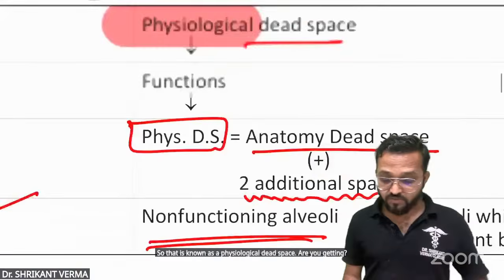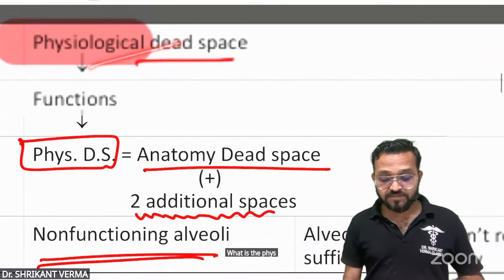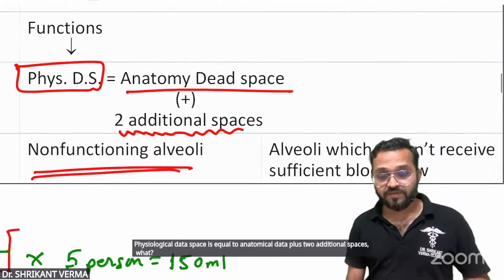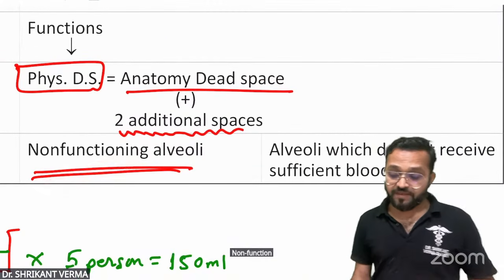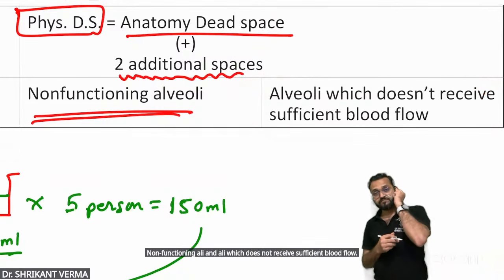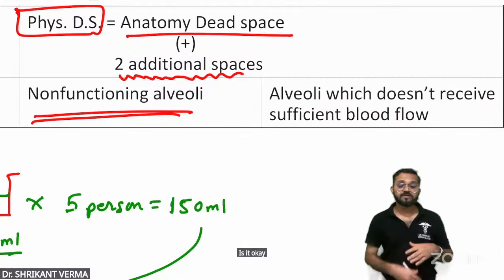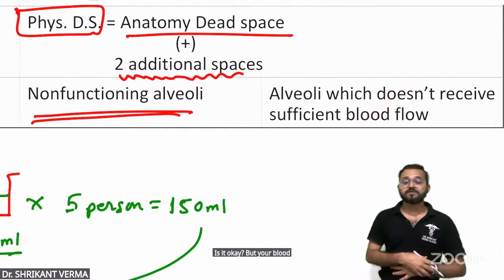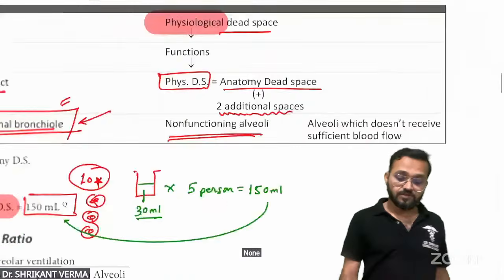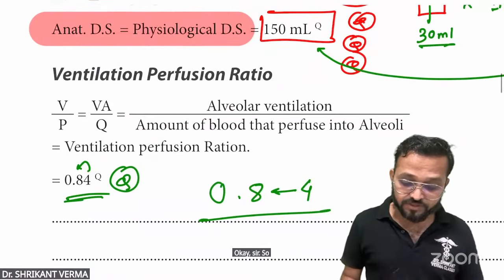Are you getting it? What is the physiological dead space? Physiological dead space is equal to anatomical dead space plus 2 additional spaces: non-functioning alveoli, and alveoli which don't receive sufficient blood flow. Is it okay? If blood is not going, then proper exchange will not happen, right? Done?